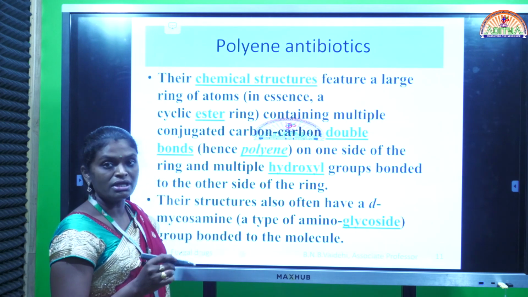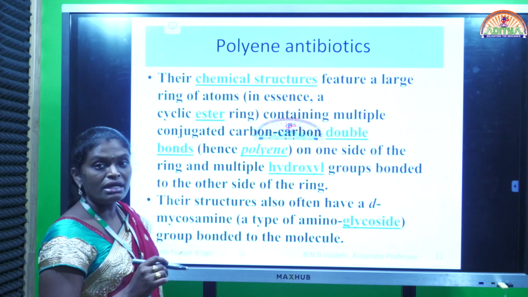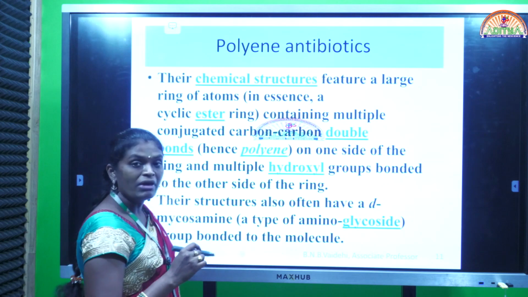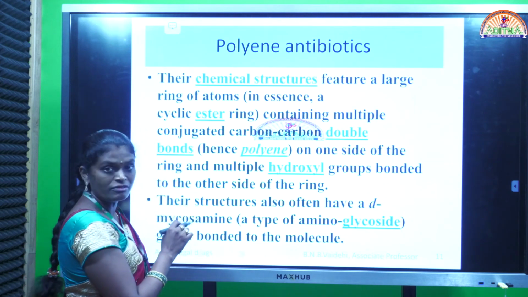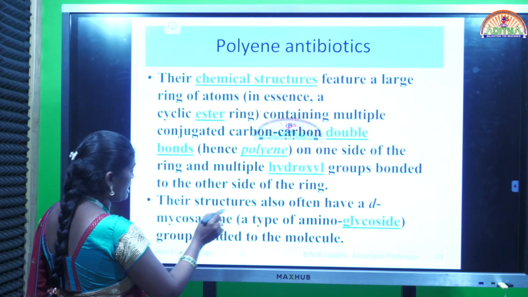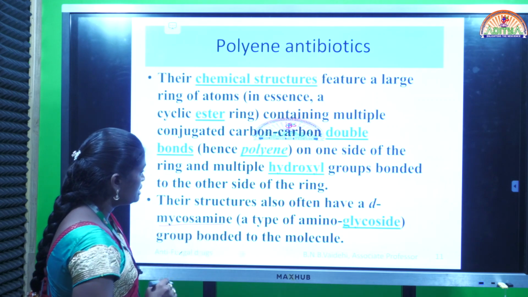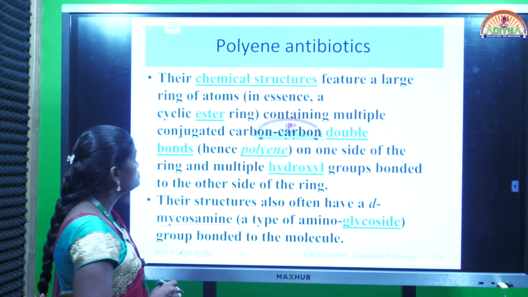On one side it contains alternate single and double bonds chain, and on the other side it contains multiple hydroxyl groups. That is the basic structural feature of polyene antifungal antibiotics. Next, their structures also often have mycosamine. This is a type of aminoglycoside group bonded to the molecule.